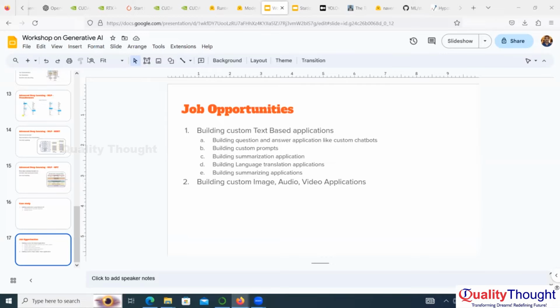Video, GPT was just released last month, so we are not there yet. Audio and video, we are not there yet. Maybe by the time we complete this course, we may do that. They released the GPT algorithm itself 3 or 4 weeks back, so it will take a little time. Maybe 3 or 4 months, we will definitely build an application. That's not a big deal.